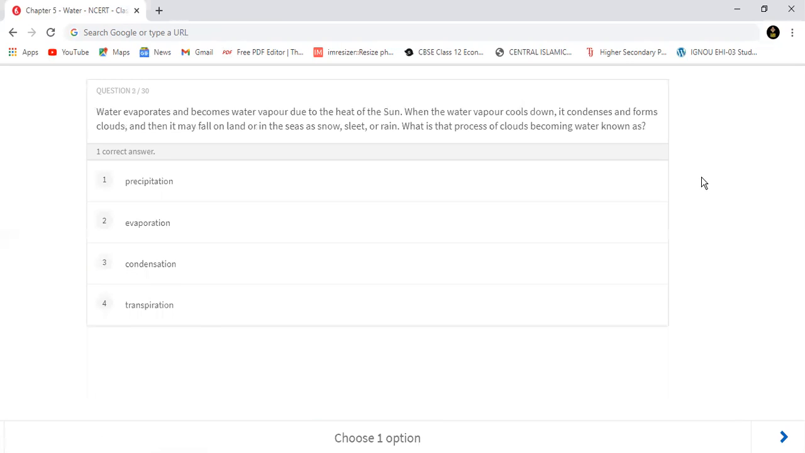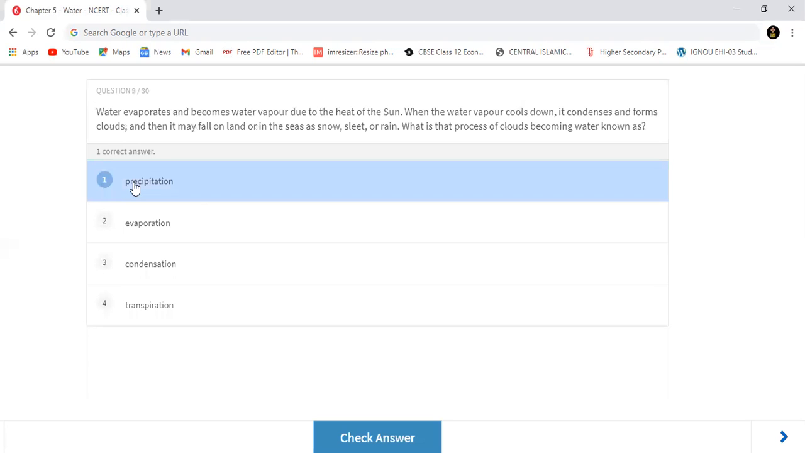Now moving to question number 3. Water evaporates and becomes water vapor due to the heat of the sun. When the water vapor cools down, it condenses and forms clouds, and then it may fall on land or in the seas as snow, sleet, or rain. What is this process of clouds becoming water known as? Clouds जो water में convert हो जाते हैं और जमीन पे गिरते हैं, उस process को क्या बोलेंगे? Precipitation बोलते हैं, evaporation बोलते हैं, condensation बोलते हैं या transpiration बोलते हैं? बताओ. तो उस process को precipitation बोलते हैं. Majority of you will get it right.